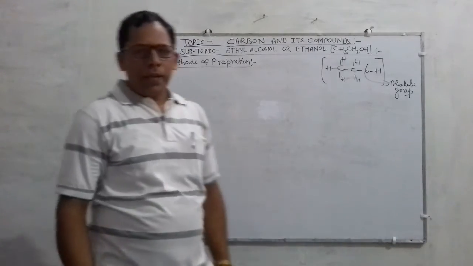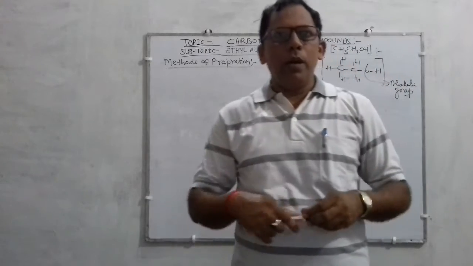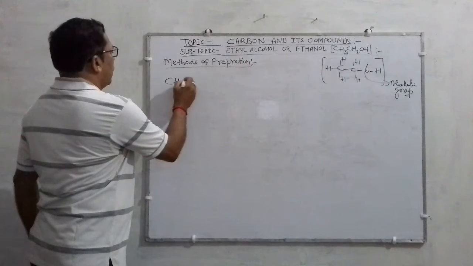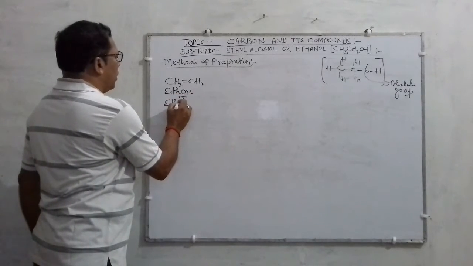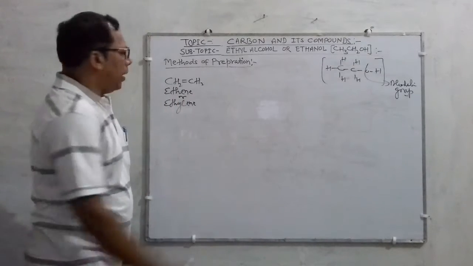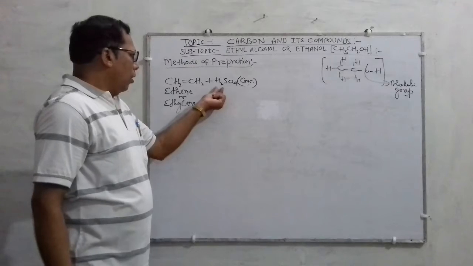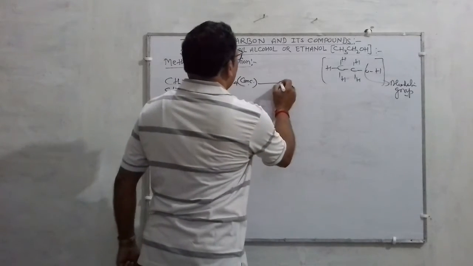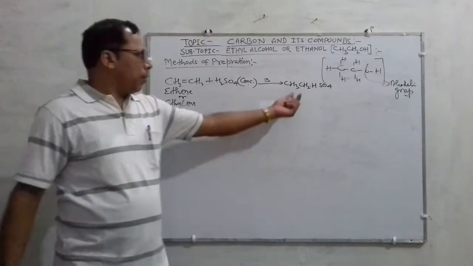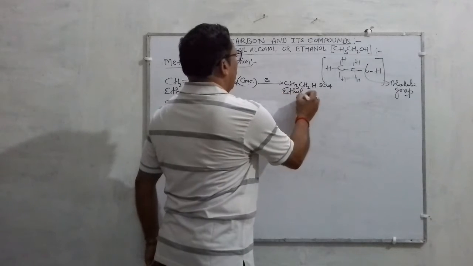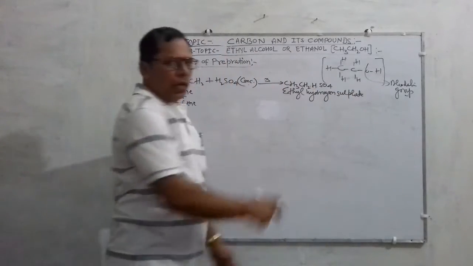The important method of preparation of ethyl alcohol or ethanol is that when ethene, you have heard the name of this compound, CH2=CH2, termed ethene or simply called ethylene, is treated with concentrated sulfuric acid, must remember this CONC stands for concentrated, the result is the formation of CH3CH2HSO4, and this compound is called, children, ethyl hydrogen sulfate, or it is also known as ethyl bisulfate.